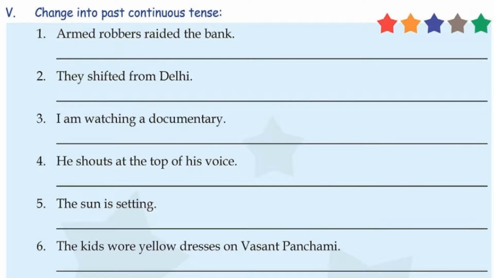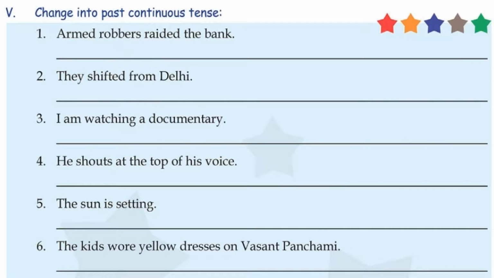Now what we have to do? We have to change the sentences into past continuous tense. Children, we have done all these exercises in present continuous tense. So I hope it will be easy for you now. Question number 1. Armed robbers raided the bank. It is given in simple past tense, children.